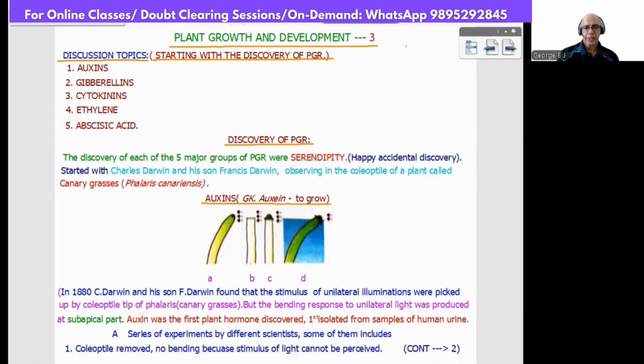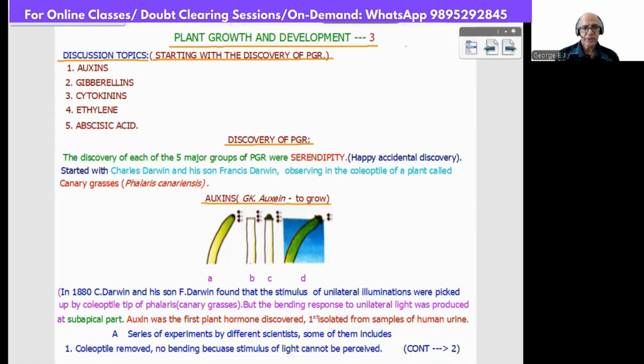But the bending response to unilateral light was produced at the subapical part. So it will be like this. From here, unilateral light comes, touching the tip portion. The bending took place here, not at the tip, that is on the subapical part, this way it bends.